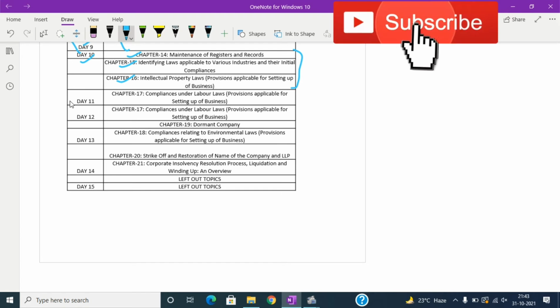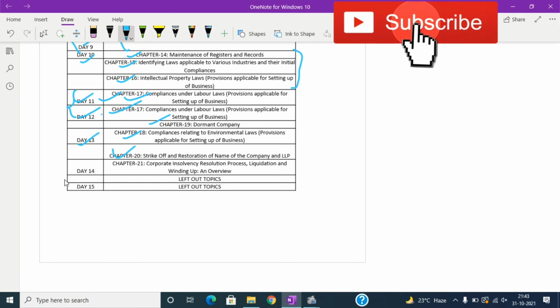For day 11 I have allotted chapter 17. It is a big chapter, so I have allotted 2 days for the same. So day 11 will be for chapter 17, day 12 also for chapter 17, and once chapter 17 is completed on day 12, for the same day I have allotted chapter 19. Okay, and then on day 13, chapters 18 and 20.